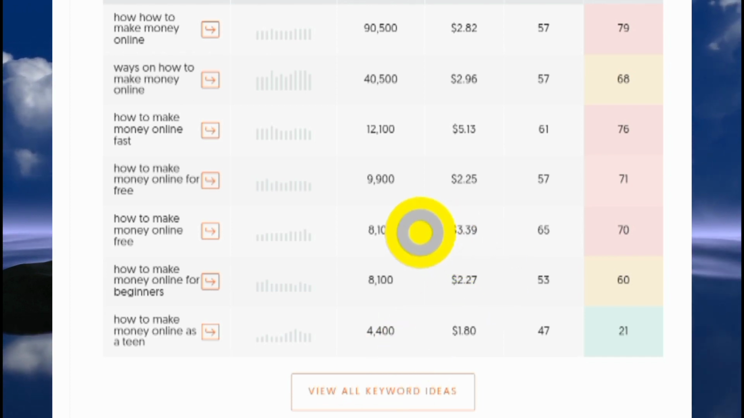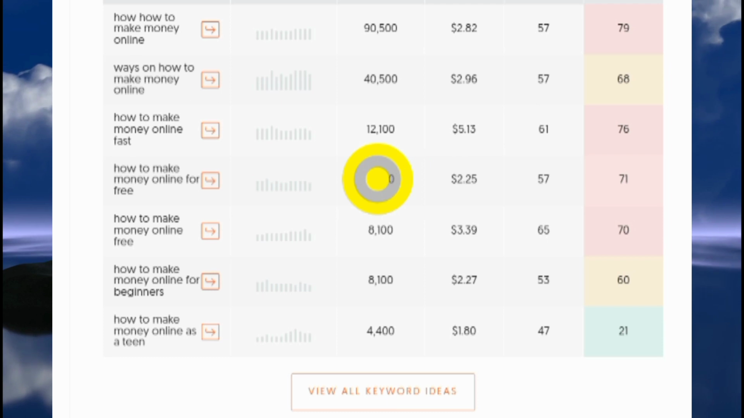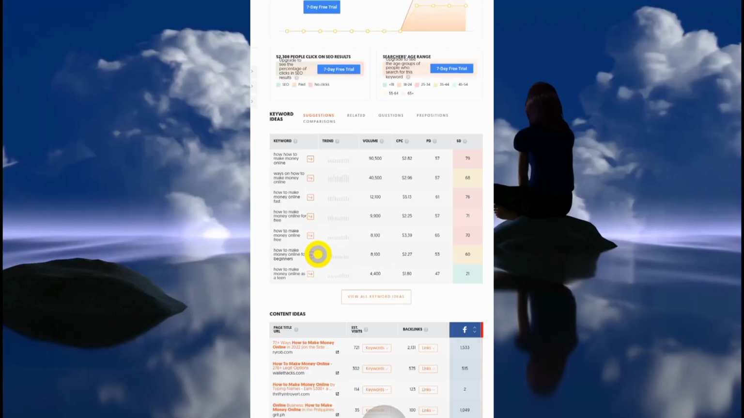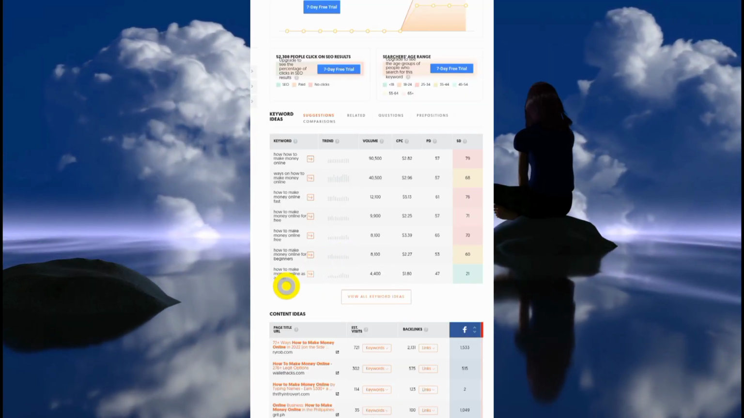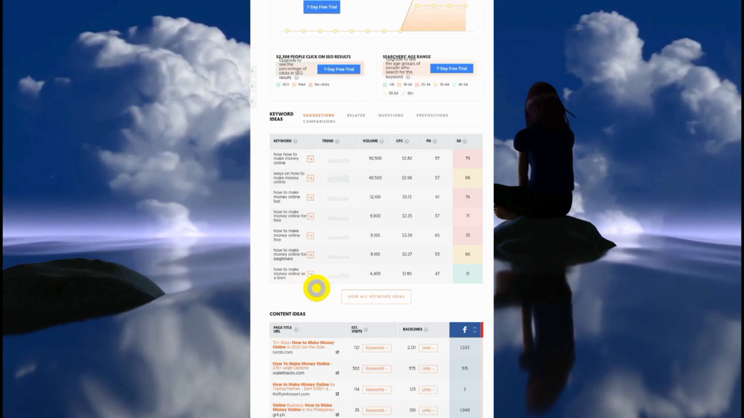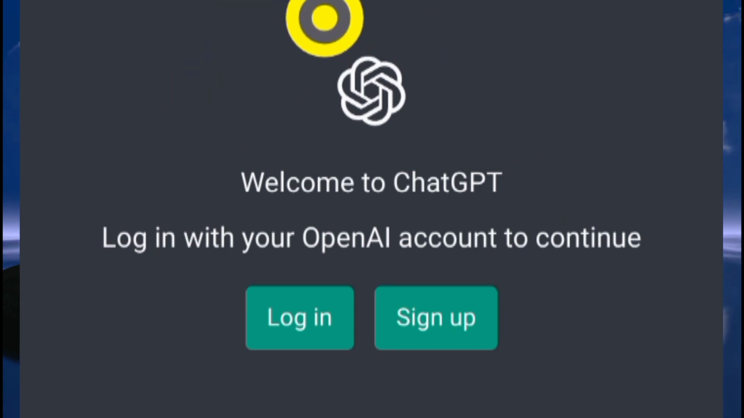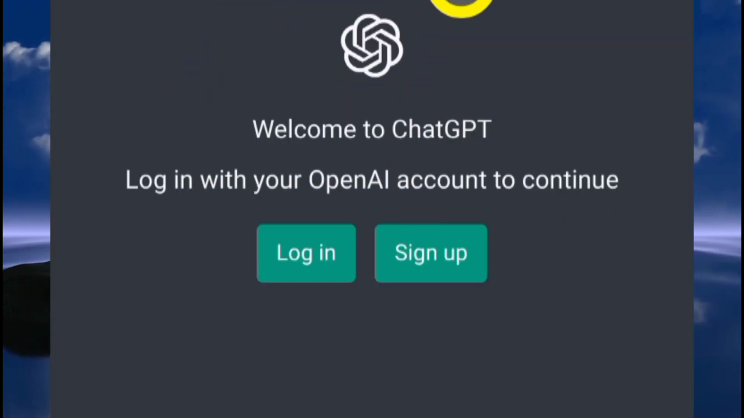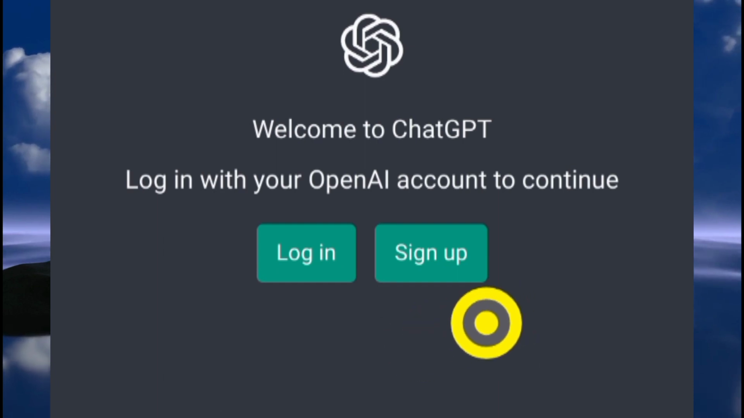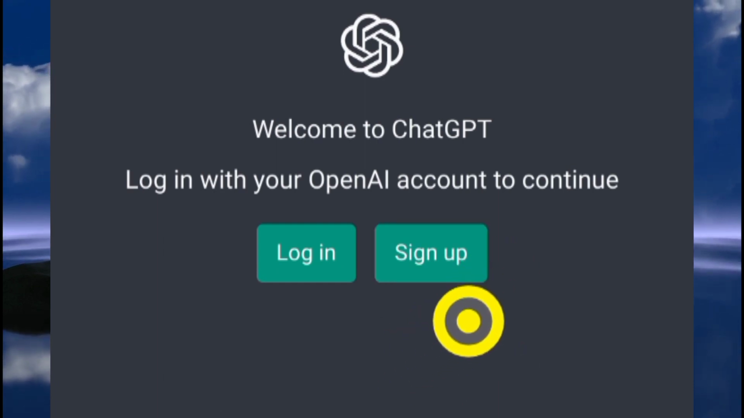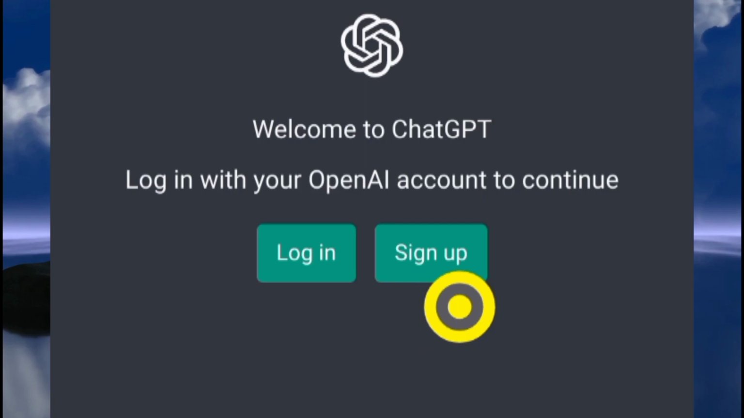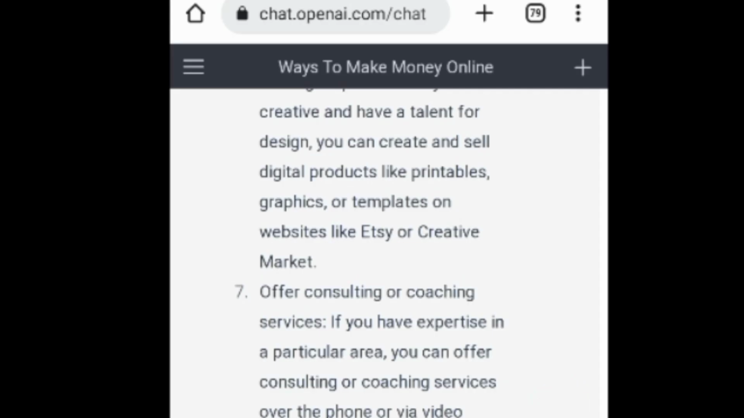This is not all about it, but this is like the basics that can get you started. So now we have a topic, how to make money online as a teen. The next step would be to go to chat.openai.com. That's going to bring you here. What you would want to do would be to click on the sign up button here to create an account with your Gmail. Once you've created your account and logged into ChatGPT, what you would do would be to come over here and ask the following question. This would be the prompt.